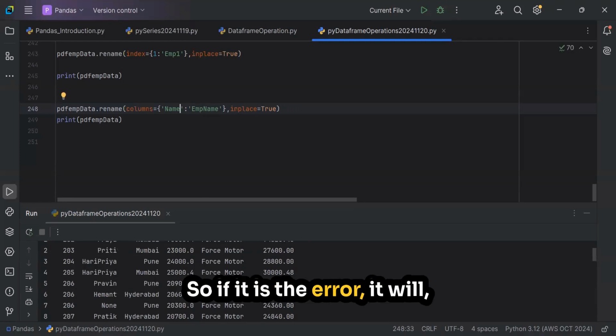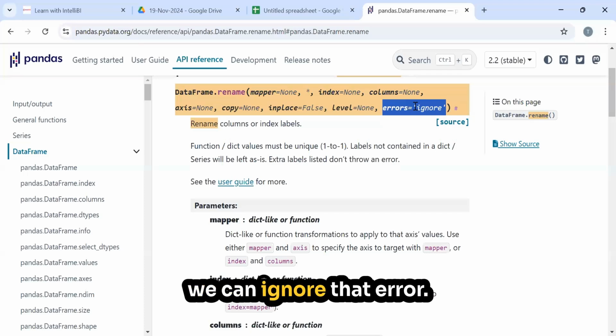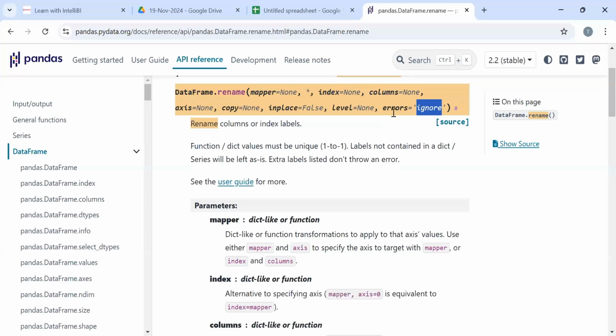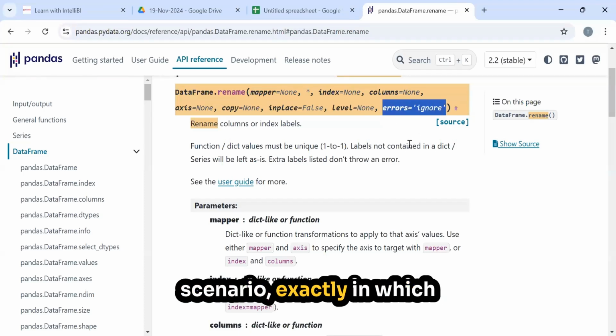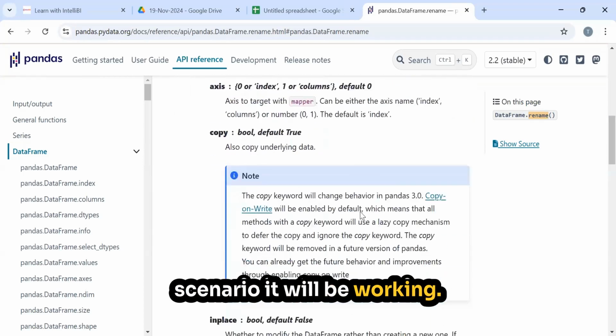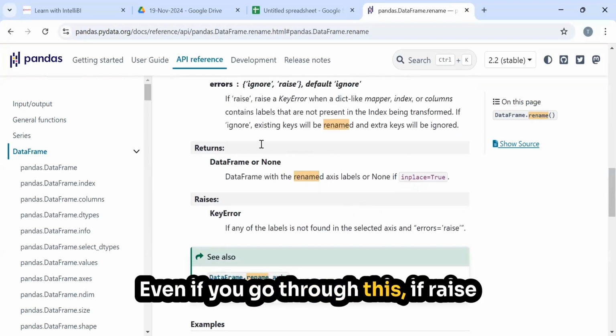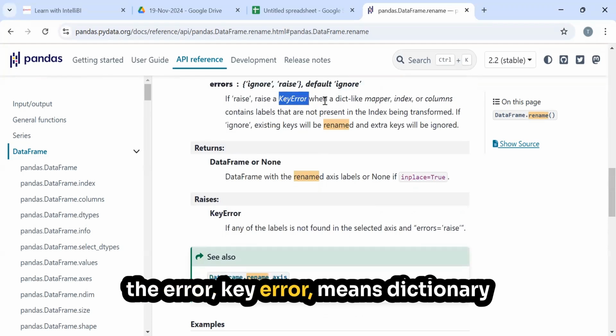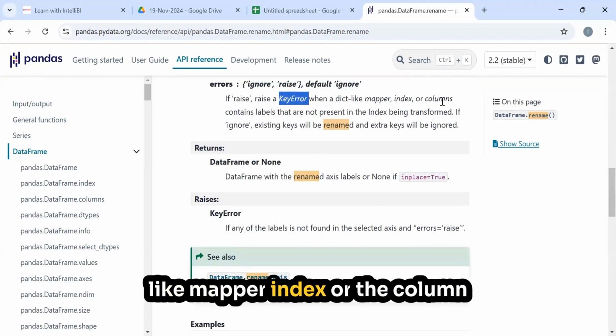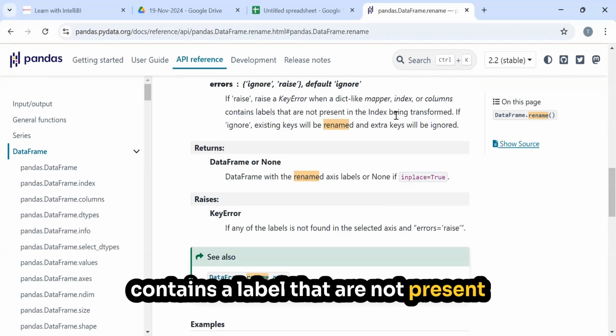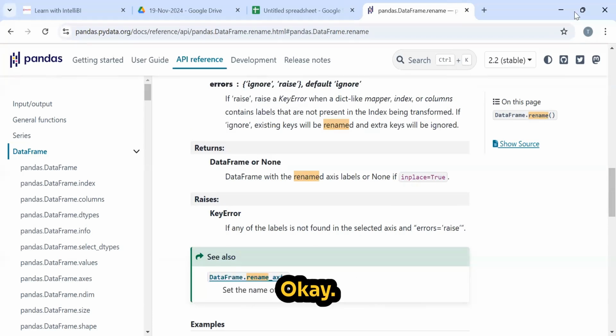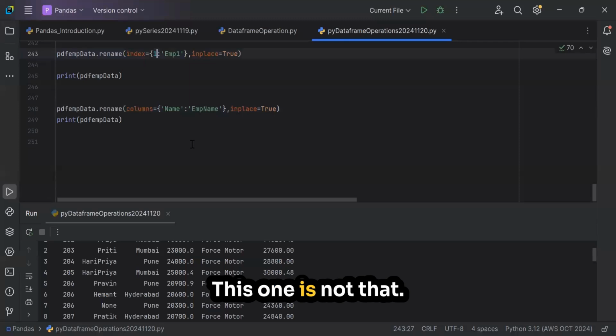We need to check in exactly which scenario it works. In the documentation, raise means a KeyError if a dict-like mapper, index or columns contains a label that is not present; ignore means the error is suppressed.